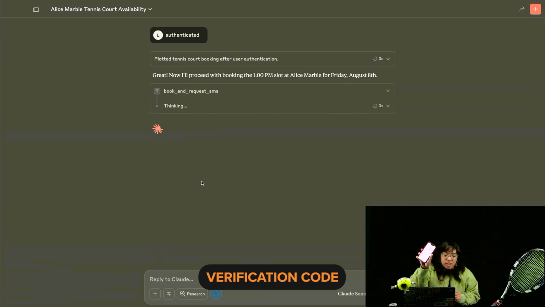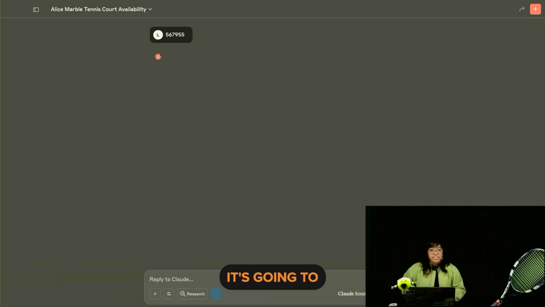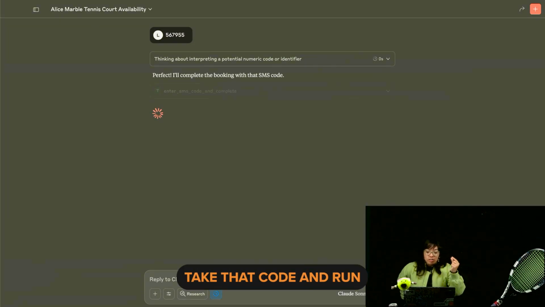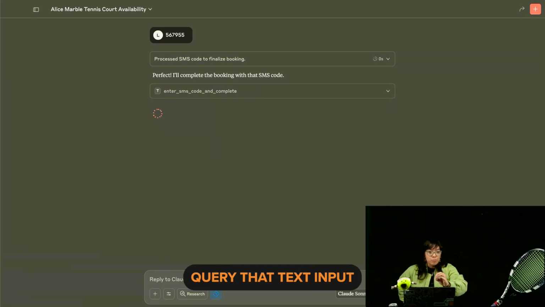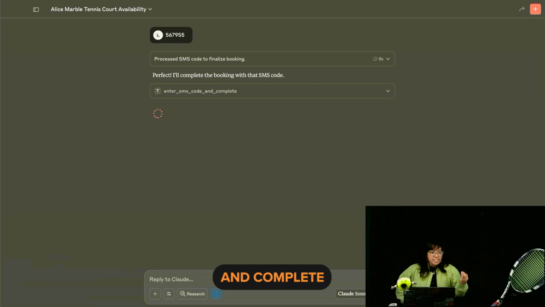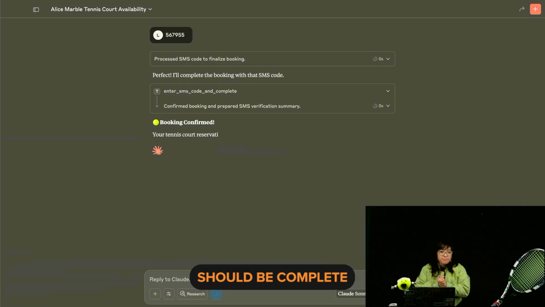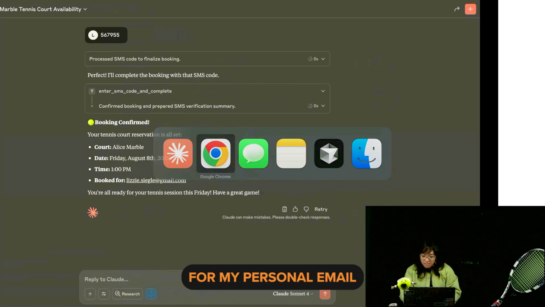I got a verification code. The code is 567955. And then it's going to take that code and run, enter SMS code, and complete. And it's going to take that text input, type it into a text box via Cloudflare browser rendering, and click enter. That tool should run, and our booking should be complete. Booking is confirmed for Alice Marble, Friday, August 8th at 1 p.m. for my personal email. Let's check that.